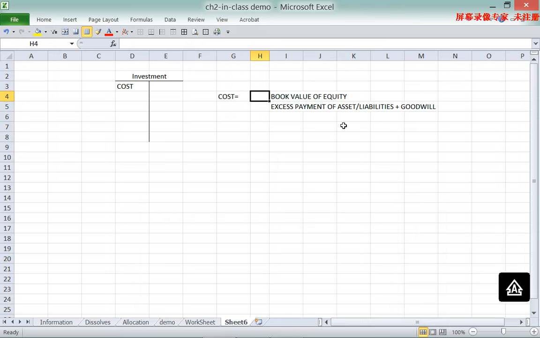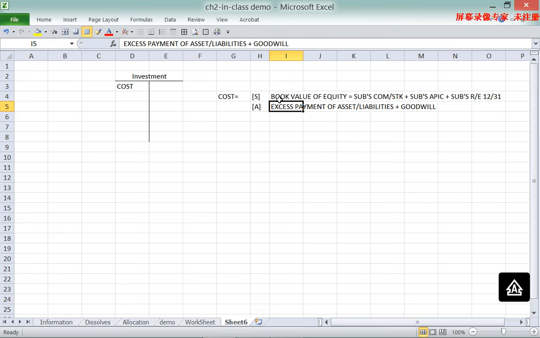Okay, so if we look at these two parts of the cost, we know we use two different entries to eliminate these two parts. The first part we use the S entry. The second part is the A entry. So the S entry basically equals the subsidiary's common stock plus the sub's additional paid in capital plus the sub's retained earnings on December the 31st.